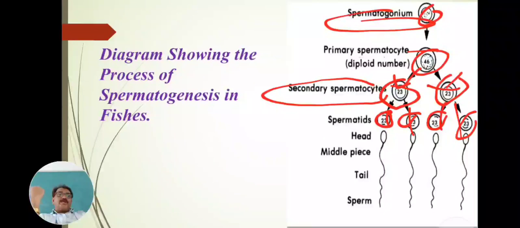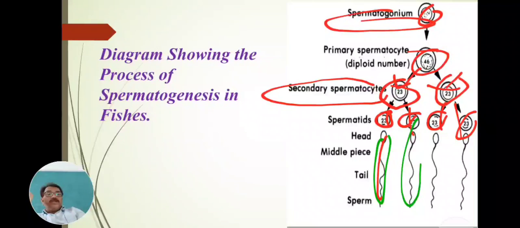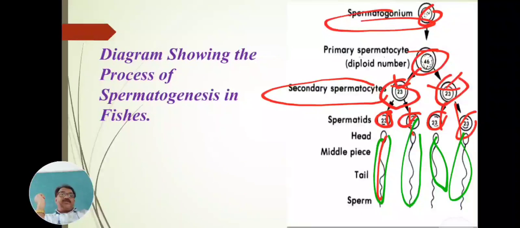Formation, development of spermatid to sperm, that process is called spermiogenesis. Here these are the sperm, which are rendered in green color. These are the 4 sperm from a sperm mother cell, and these sperm are motile, active, movable from one part to another, and these motile, small microscopic sperm formed from the spermatid, that process, that method is called spermiogenesis.